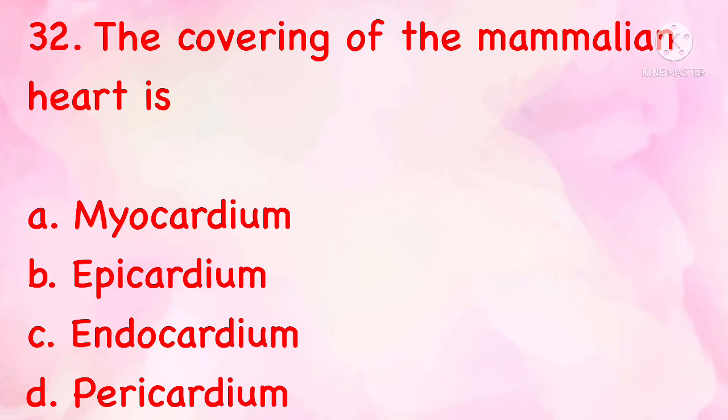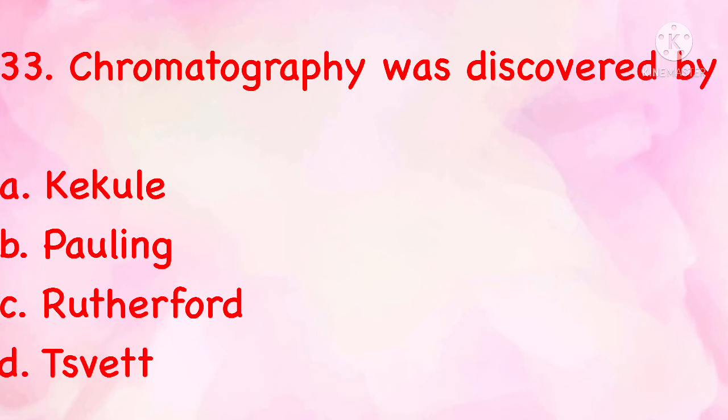The covering of the mammalian heart is myocardium, epicardium, endocardium, pericardium. The correct answer is D, pericardium. Chromatography was discovered by Kekulé, Pauling, Rutherford, Tswett. The correct answer is D, Tswett.